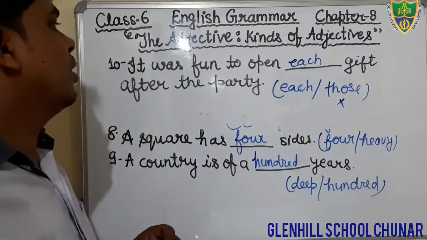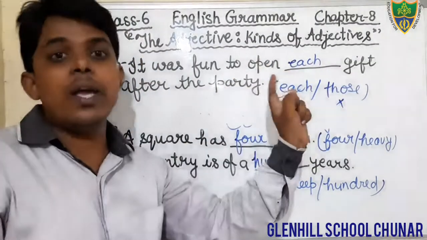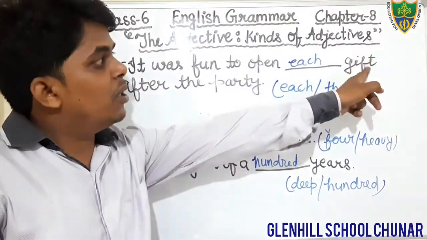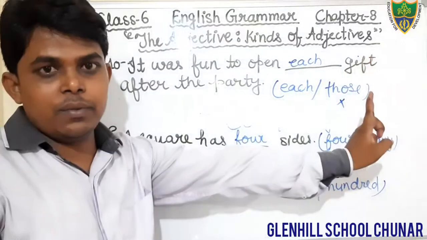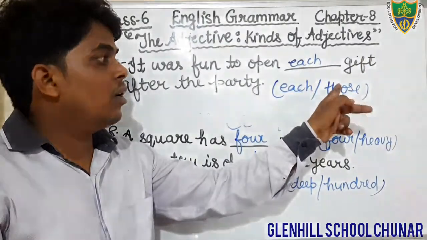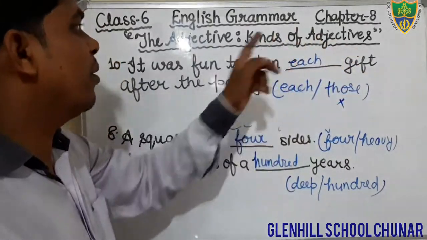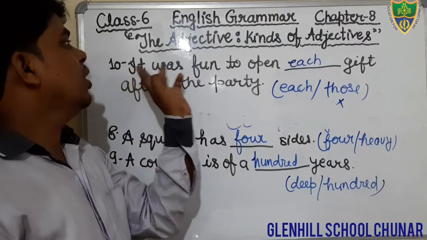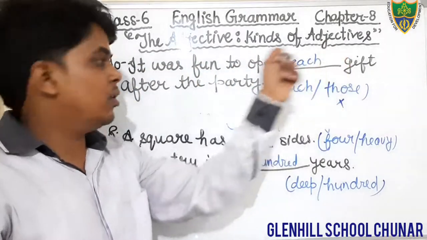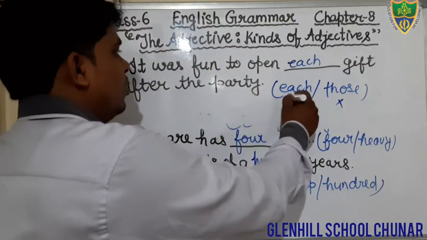Those is wrong because there is singular. If there were plural gifts, then we could fill the word those. But there is singular, therefore we will fill each. It was fun to open each gift after the party. Okay, students, that is correct.